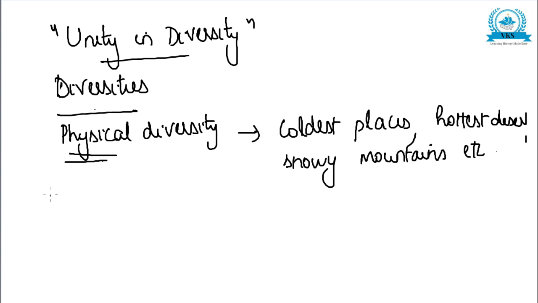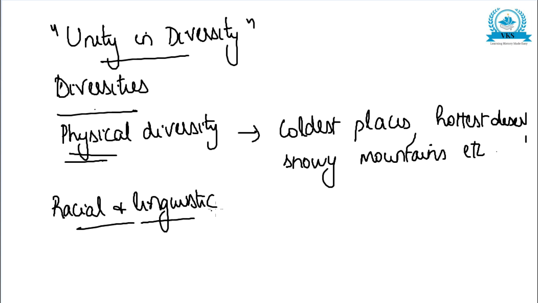The second diversity which we are discussing is racial and linguistic diversity.